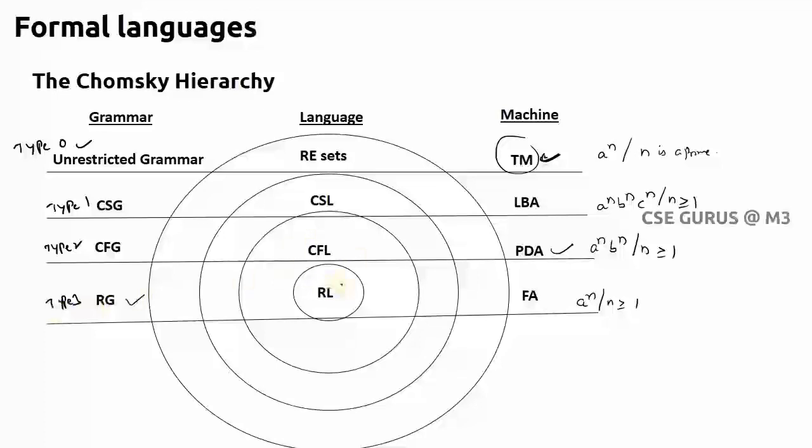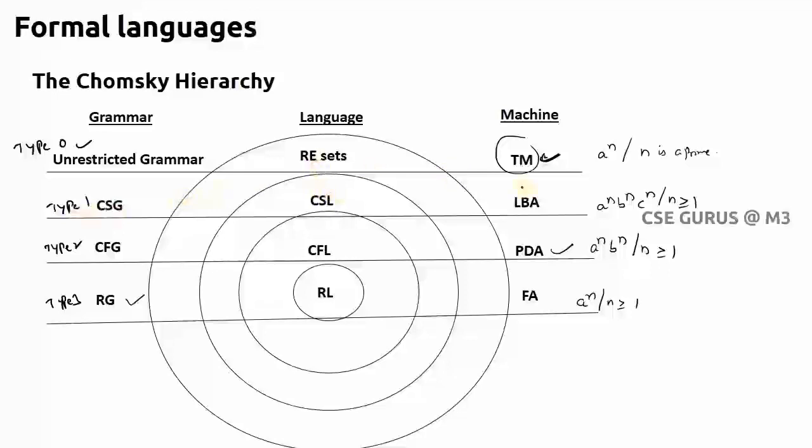And the next one, which is next powerful, is context free language. Of course, compared to regular language, CFL is the next powerful, and the respective machine is pushdown automata, and the respective grammar is context free grammar, also called type 2 grammar. Then something more powerful is context sensitive language, where you can have linear bounded automata as a machine, and the grammar is context sensitive grammar. It is called type 1 grammar.